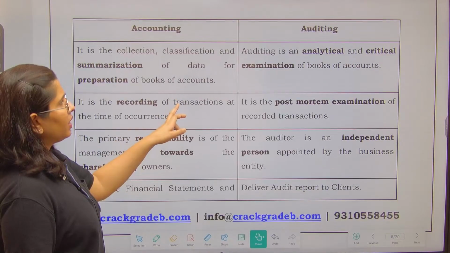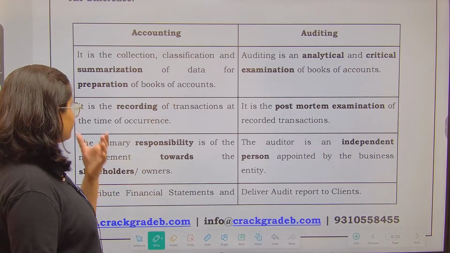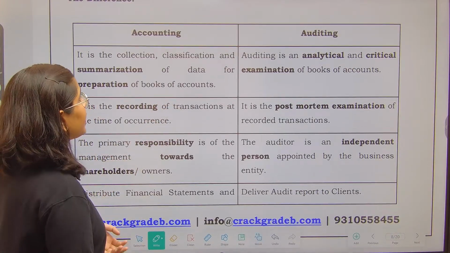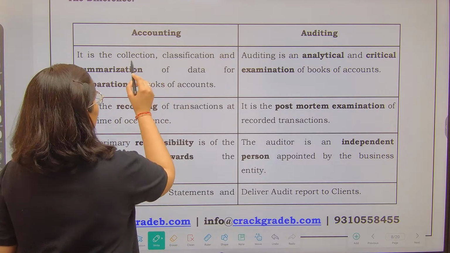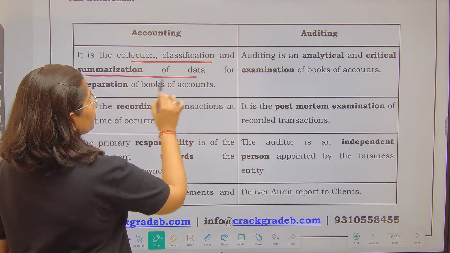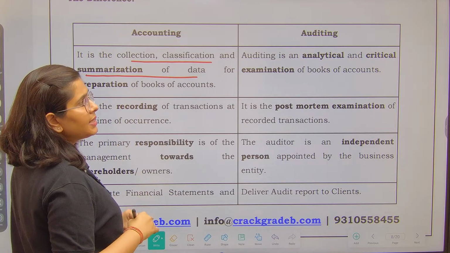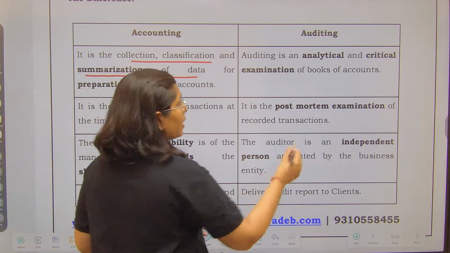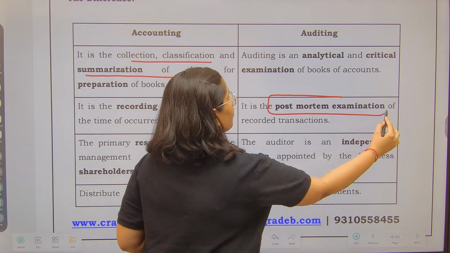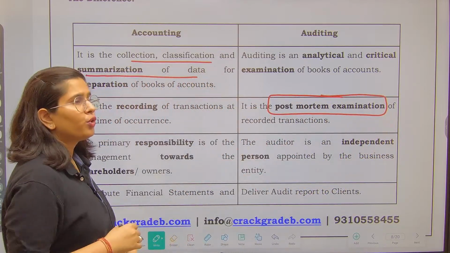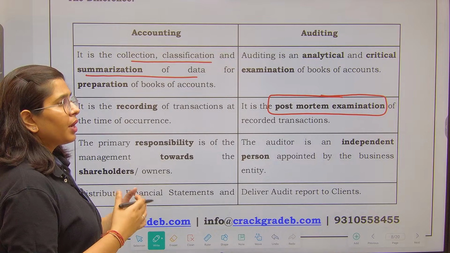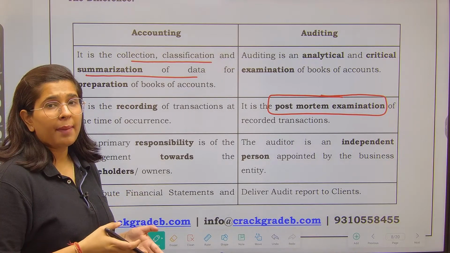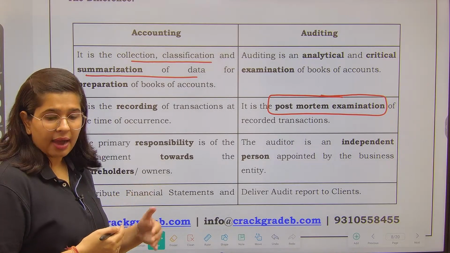Now, talking about the difference, this is important. It is a collection, classification, and summarization of data. Auditing is analytical and critical examination of the data. Auditing can be called a post-mortem examination. Post-mortem examination means, because post-mortem happens after a person has died.